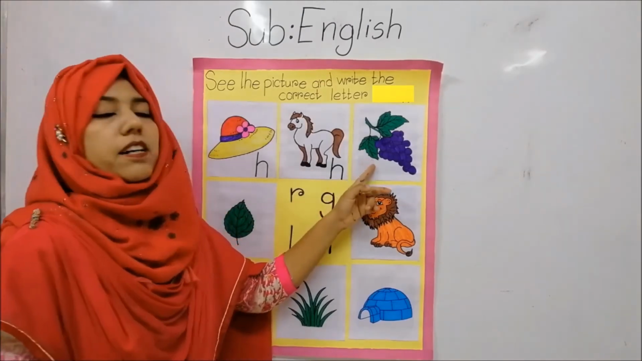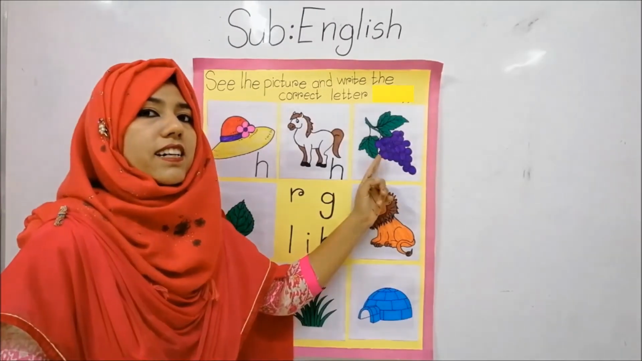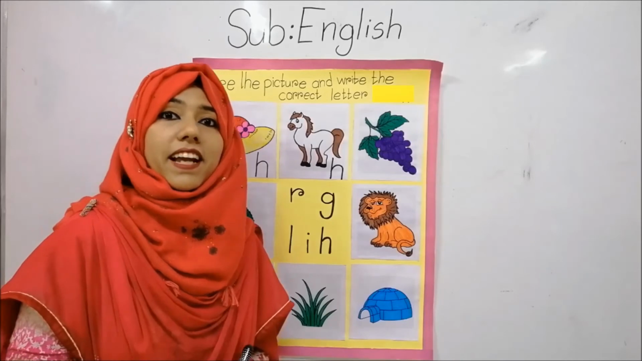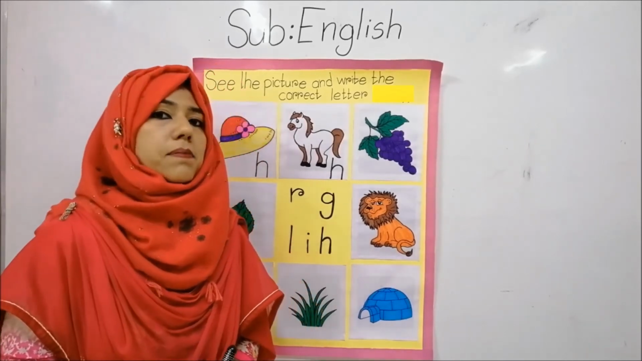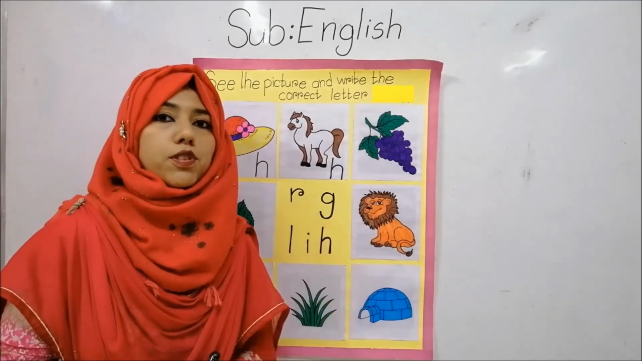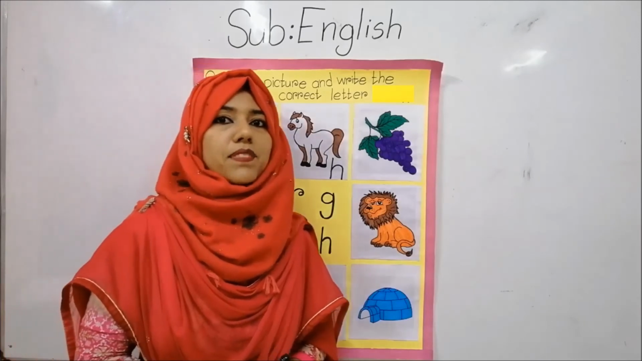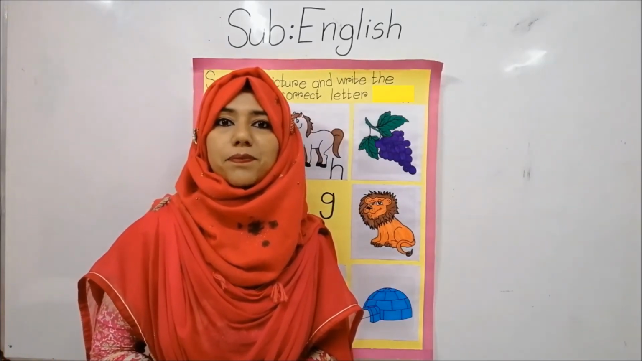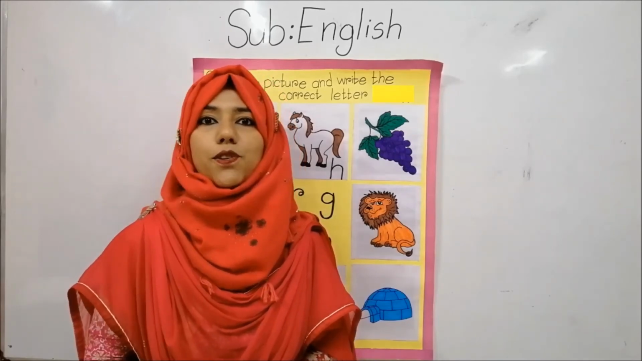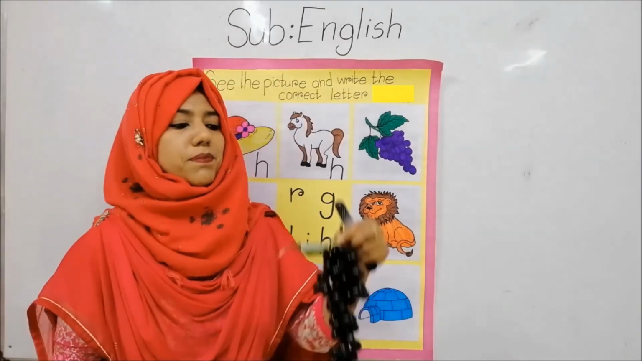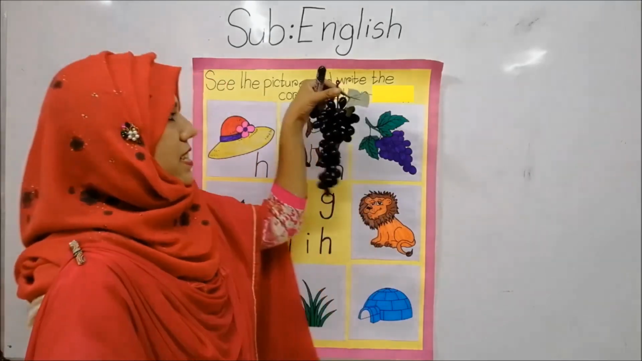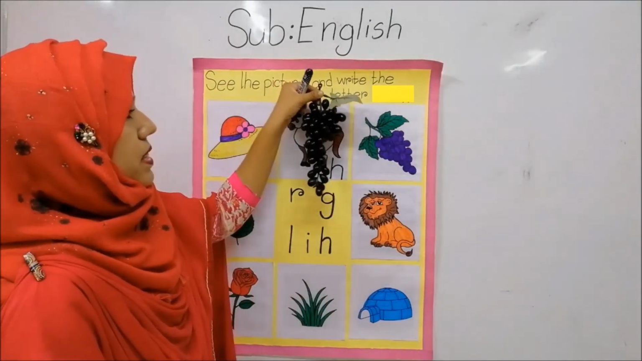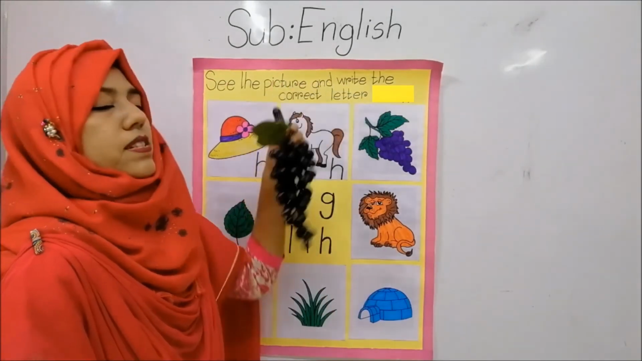Now look at the third picture. What we can see here? These are grapes. Grapes are fruits. Do you like grapes? I like grapes very much. So do you want to see grapes? Okay, I will show you grapes now. See, these are grapes.